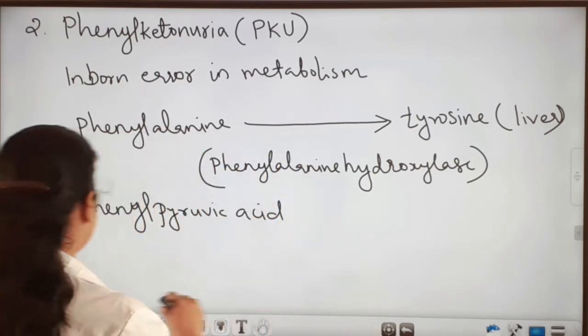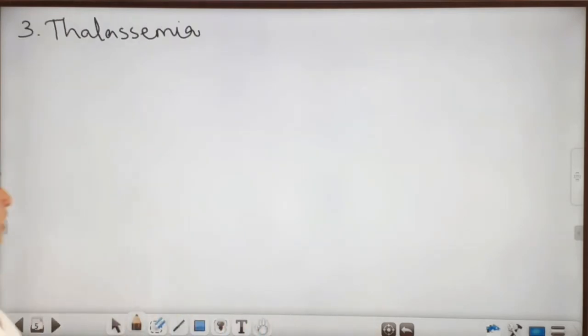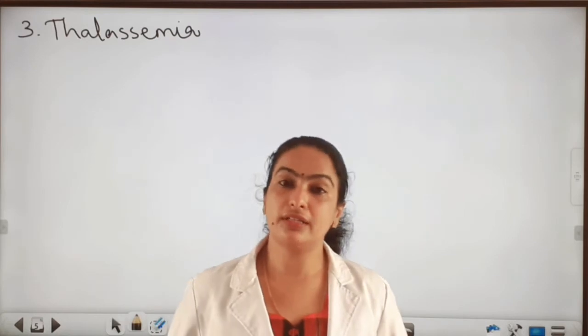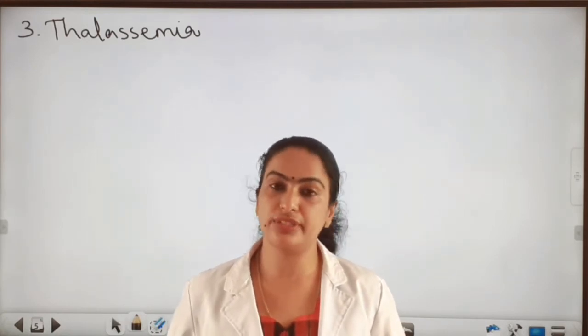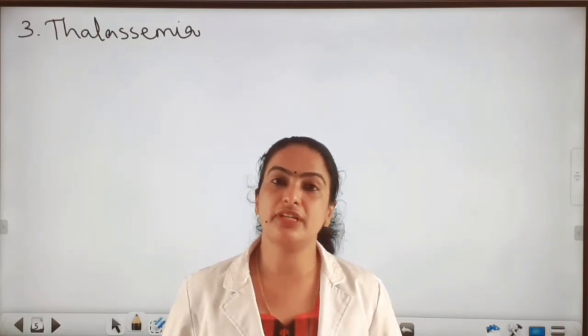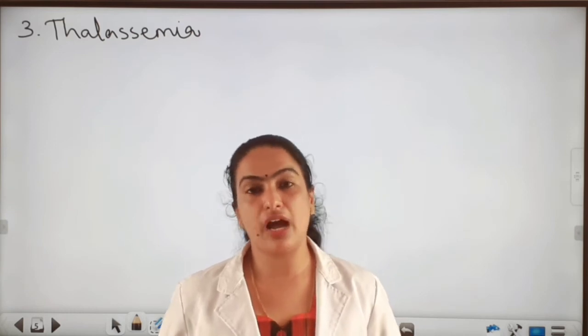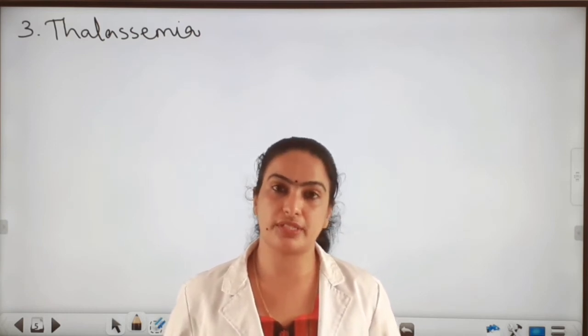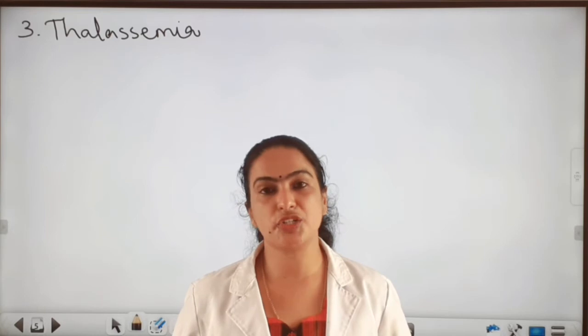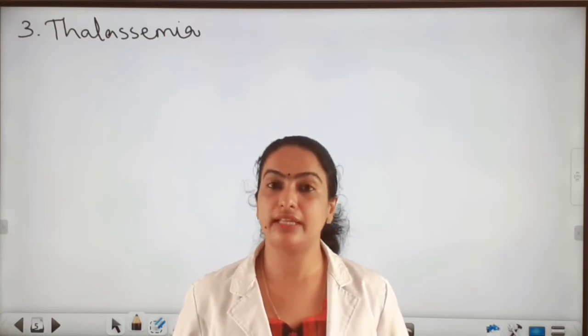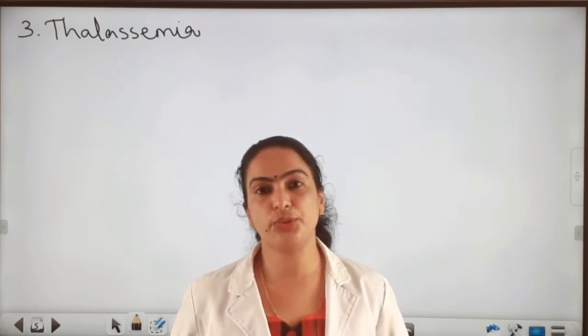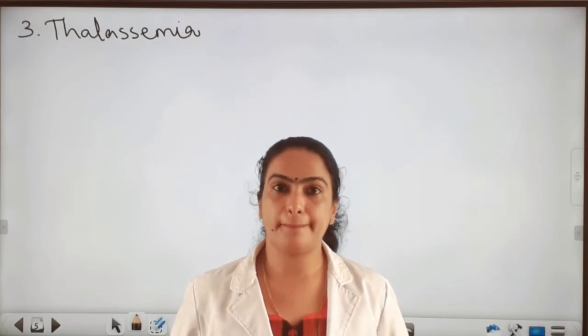Okay, next we can see another Mendelian genetic disorder, thalassemia, that I taught you in the last class. It is a condition in which the amount of RBC production is reduced. There is only less production of RBC, and that condition is called thalassemia, and that leads to anemia.